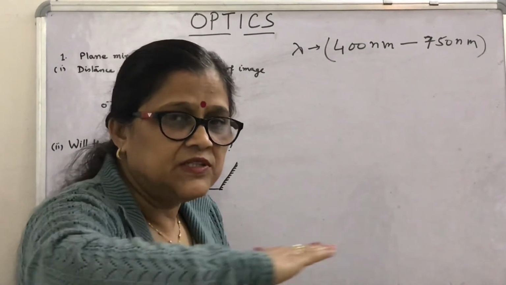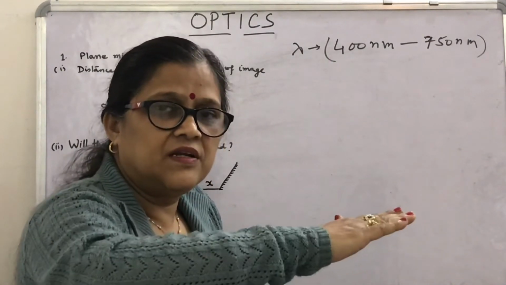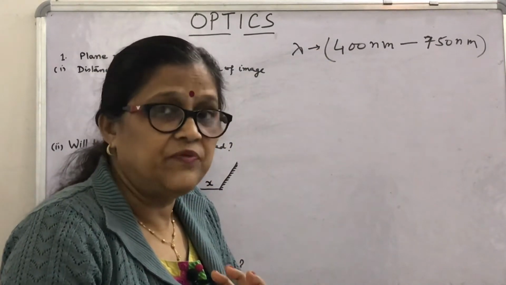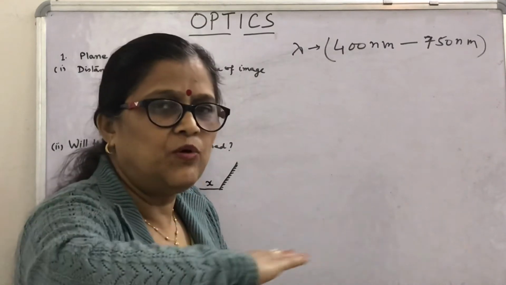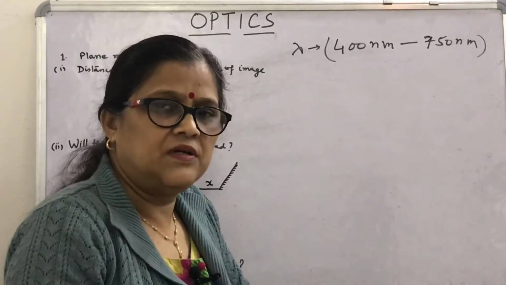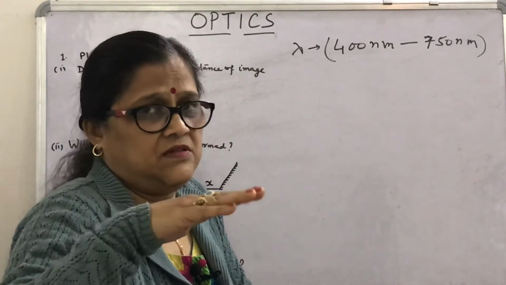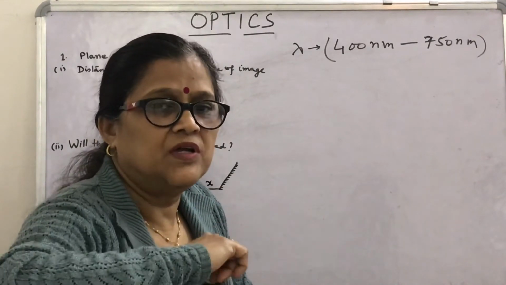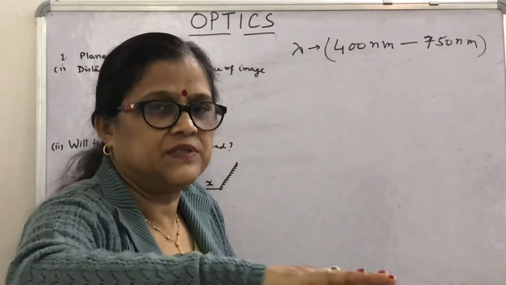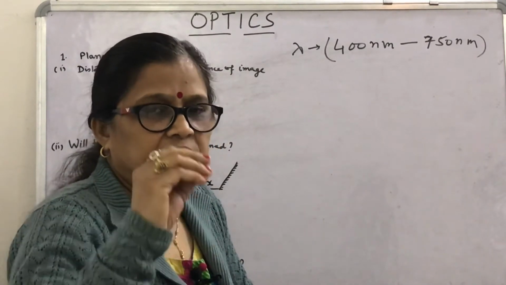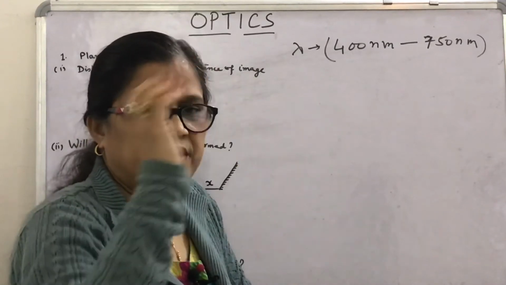And if the surface is transparent, then light passes through the surface, that is refraction. And if it is opaque, then it is absorbed. Normally any surface is not 100% smooth, 100% opaque or 100% transparent. So part of the light is transmitted, absorbed or reflected.